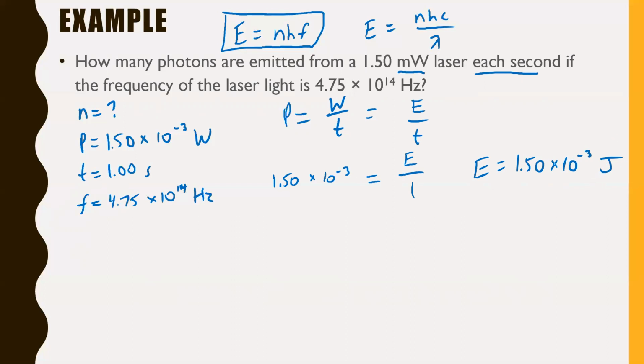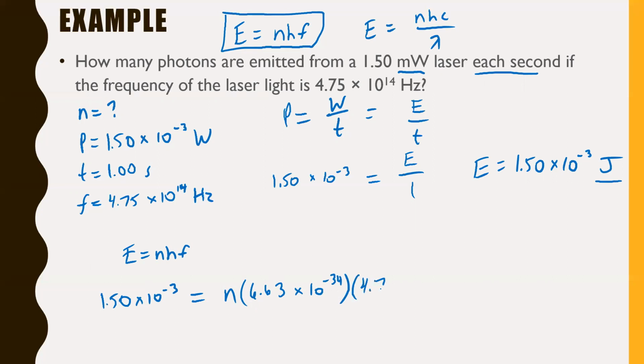We know it's in joules. Let's throw that right into this equation that I boxed up here now. Note that since this is in joules, we're going to have to make sure that we use the H value that's also in joules in order to cancel them out, right? Anyway, so E equals NHF. We know E is 1.50 times 10 to the negative 3 joules. This is going to equal N, which is what we're looking for, the number of photons, times H, which, if we're using the one that's in joules, is 6.63 times 10 to the negative 34, and then times F, which is given to us in the question itself, 4.75 times 10 to the 14 hertz.